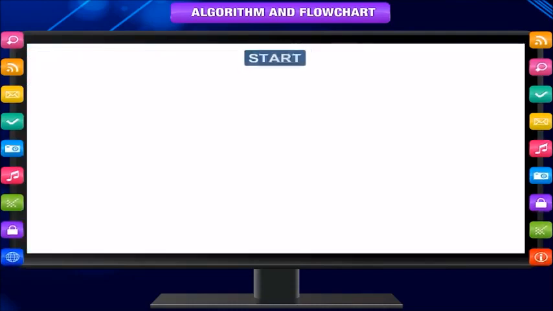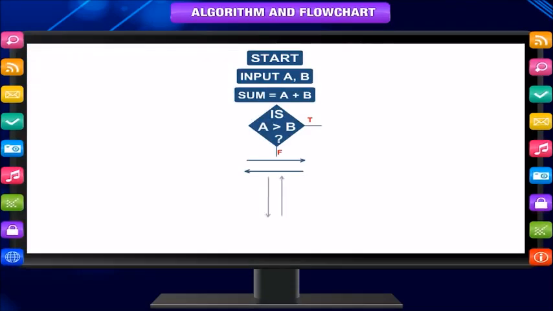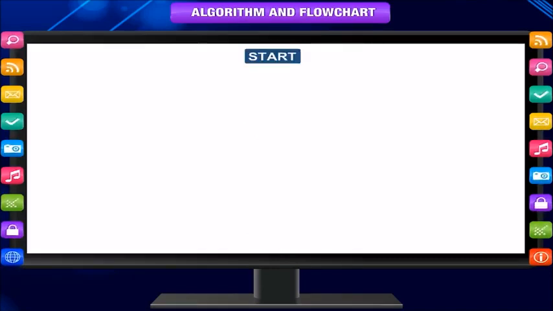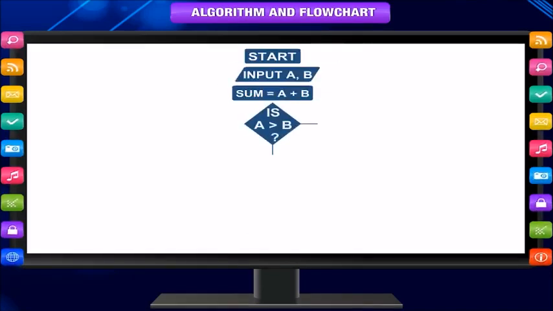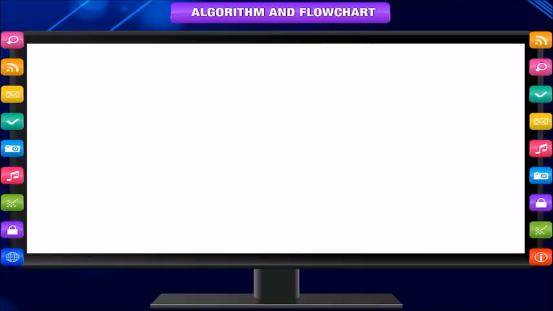Flowchart. A flowchart is a pictorial representation of an algorithm. On the basis of the algorithm, we make flowchart. Drawing a flowchart makes it easier to understand the logic of a program. There are different symbols to write different kinds of instructions. The different symbols and their descriptions are listed below.